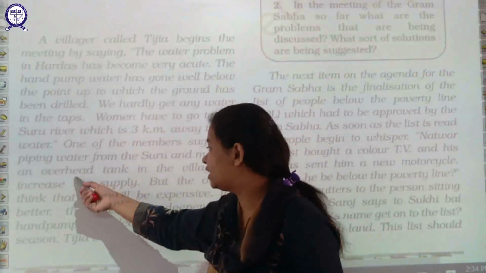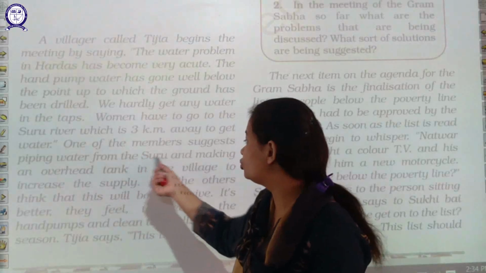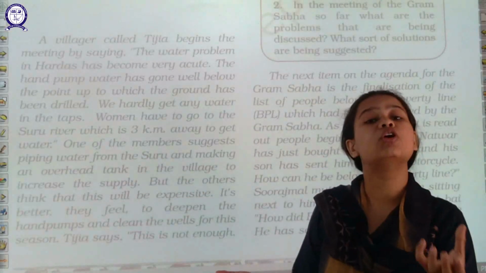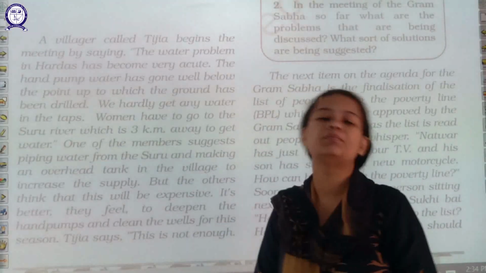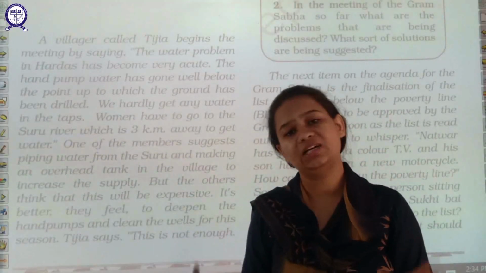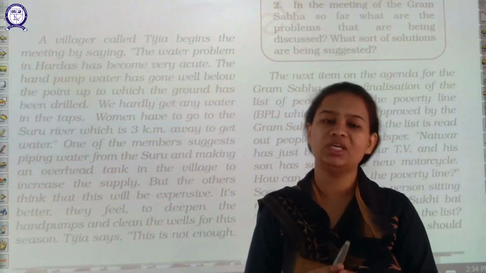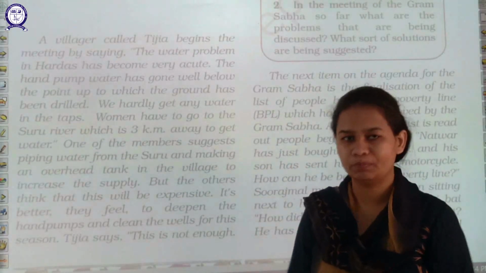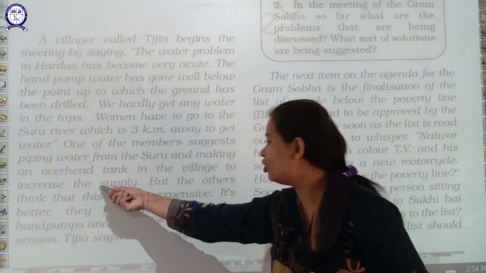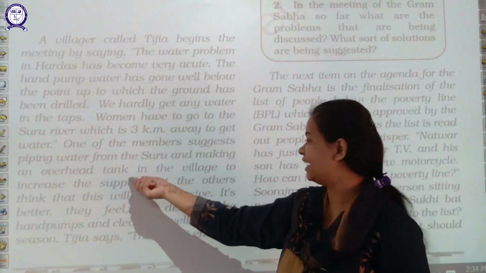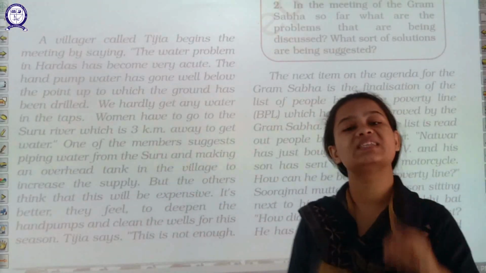They said that an overhead tank and suru, that means a source of water where water can be easily obtained, need to be implemented in the village so that water is easily available to every member of the village. But obtaining water supply through an overhead tank or through suru is a very expensive method.